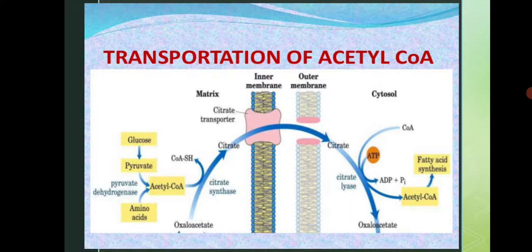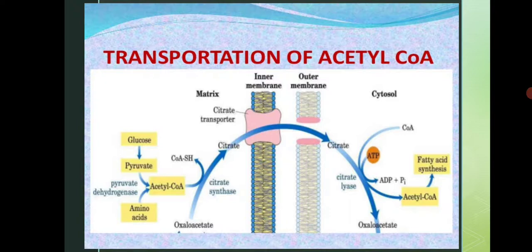Because the synthesis process takes place in the cytosol, and in the cytosol acetyl CoA is not present, it is not synthesized. Therefore, there is a need to transport acetyl CoA from the mitochondrial matrix to the cytosol.